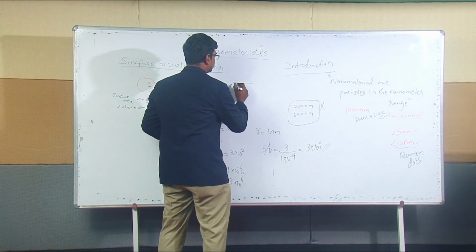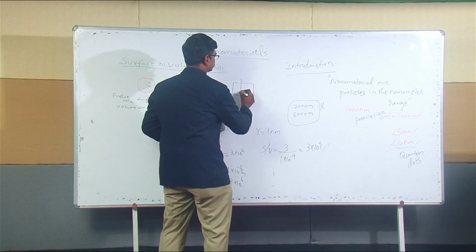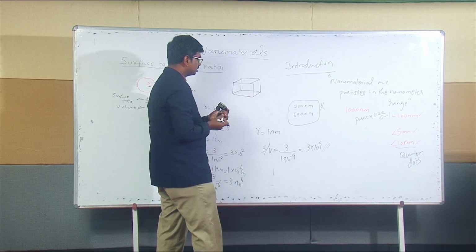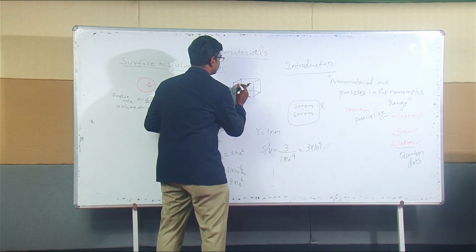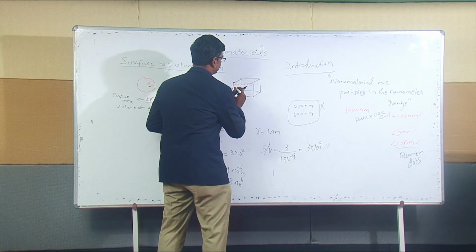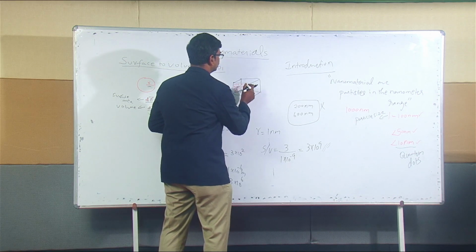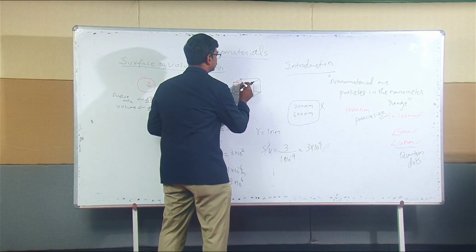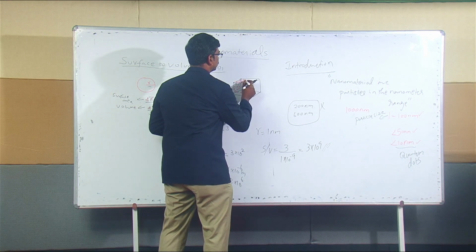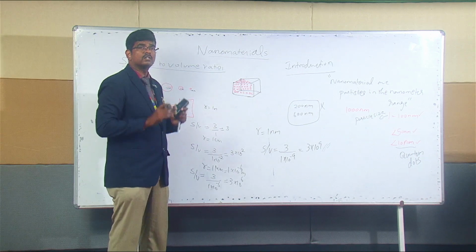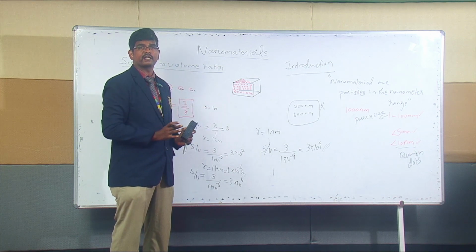So we know in materials, if you take any material, the atoms can be present in the bulk. Atoms can be stacked like this. The atoms can be present in the bulk, and they can be present even on the surface. But the surface atom is not the same as the bulk atom, right? So if I have a surface atom on the top, what is the difference? The surface atoms are not covered by atoms in all the directions, right?